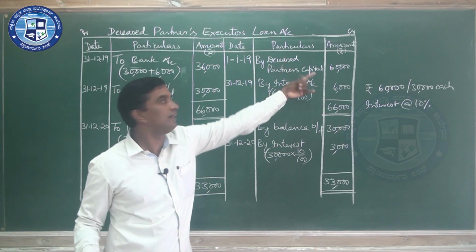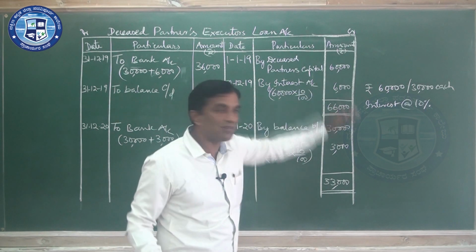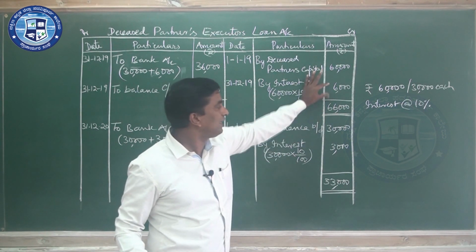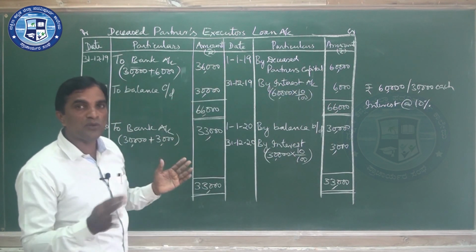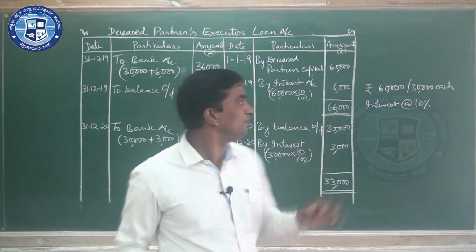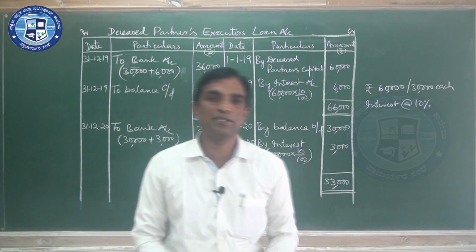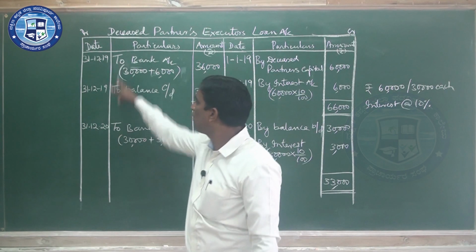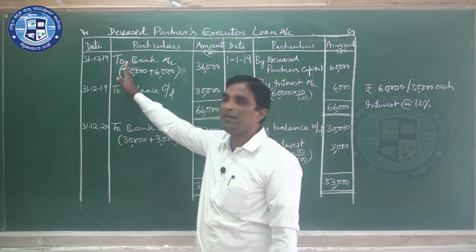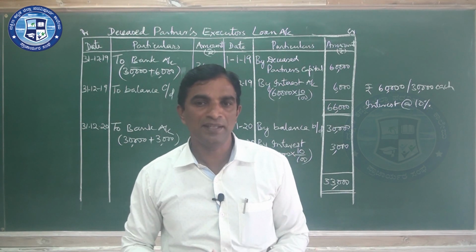Any amount you can say. If it is 1 lakh, 10%, it's easy to calculate. So you write that. Then when you pay in two equal installments, it should be settled. And one more thing, we are writing here by and to. As per your textbook, they have not given to and by. If you write or don't write, no problem. Just remember that.